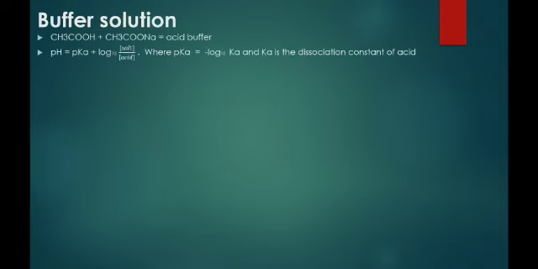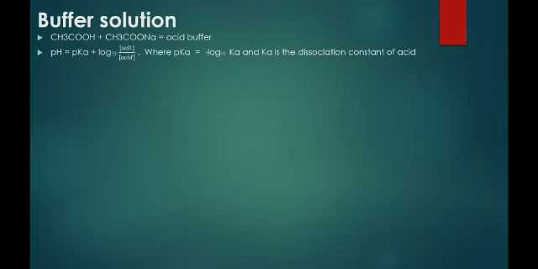For example, the combination of acetic acid and sodium acetate. In this case, acetic acid CH3COOH is the weak acid and its salt of a strong base is CH3COONa. When we combine these two, we get the solution which is called what? Acidic buffer solution.